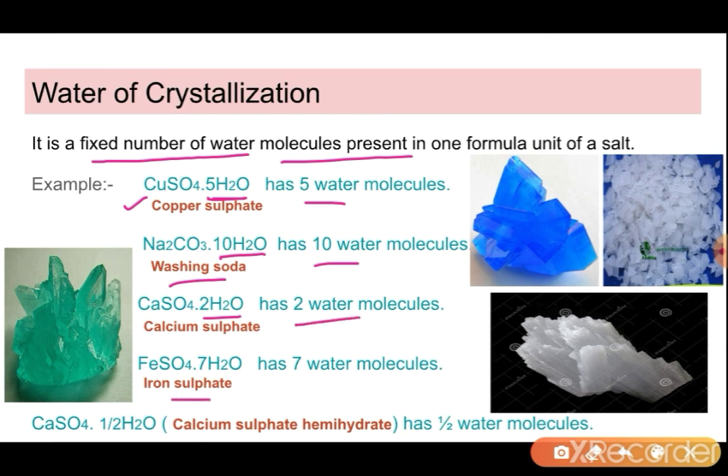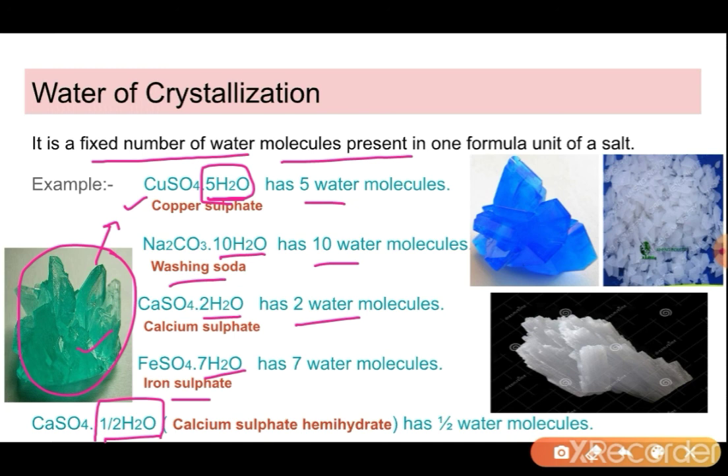In iron sulfate also, the green color which we get is because of this 7H2O. And lastly, we have plaster of Paris. In plaster of Paris also we have seen the half H2O was there. So this half H2O, hemihydrate, is our water of crystallization. Now what is the importance of this water of crystallization? By this fixed number of H2O molecules, the powdered salt becomes a beautiful crystal, and it also gets a characteristic color.